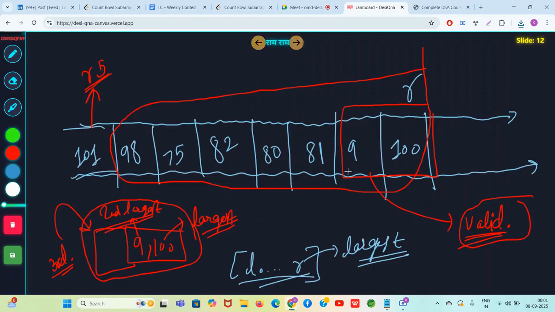So, any number greater than 9. Basically, guys, if this is index r minus 1, you will just call PGE of r minus 1. You just want to know which is the previous greater element of 9. If you are able to find the previous greater element of 9, it means that subarray is also valid. So what is the previous greater element of 9?